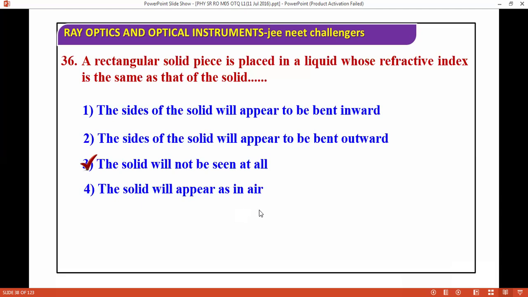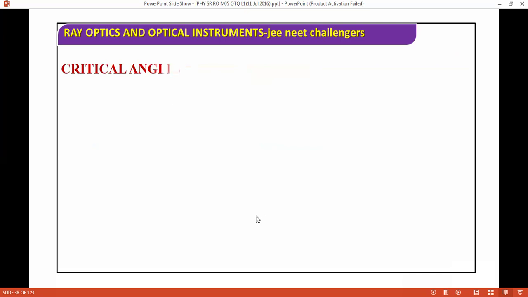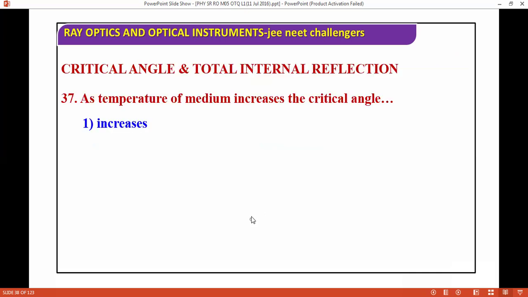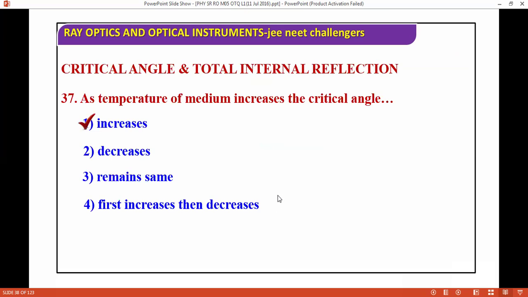Next question we are moving with: as the temperature of the medium increases, the critical angle. The critical angle increases as the temperature increases.